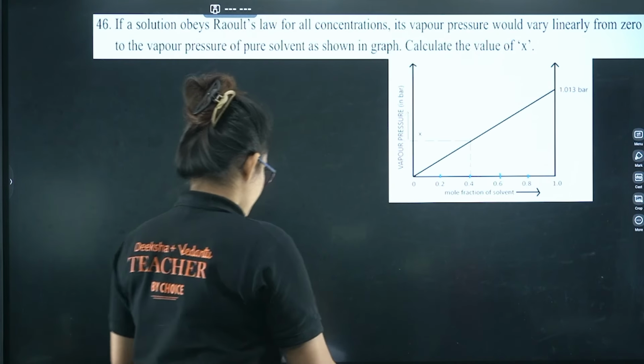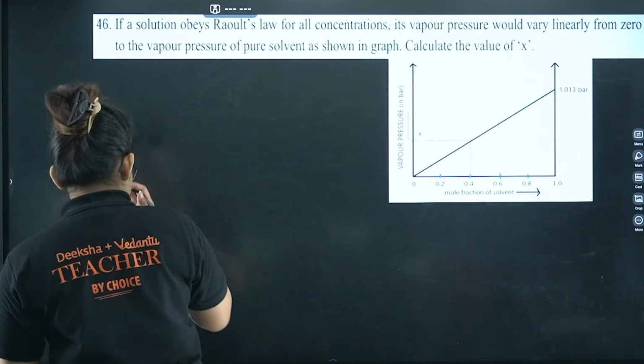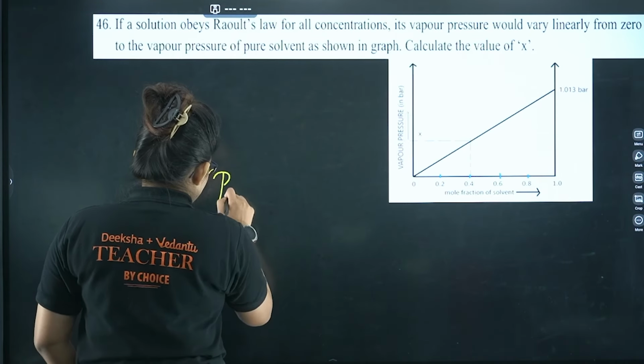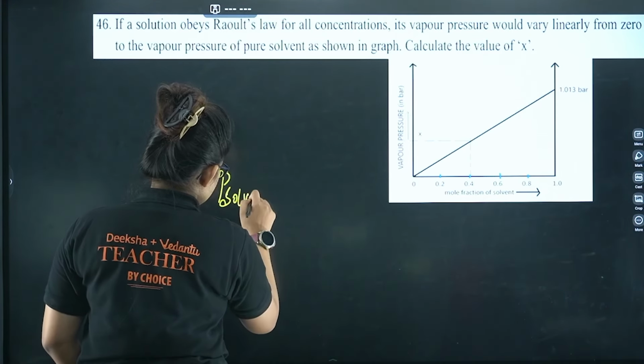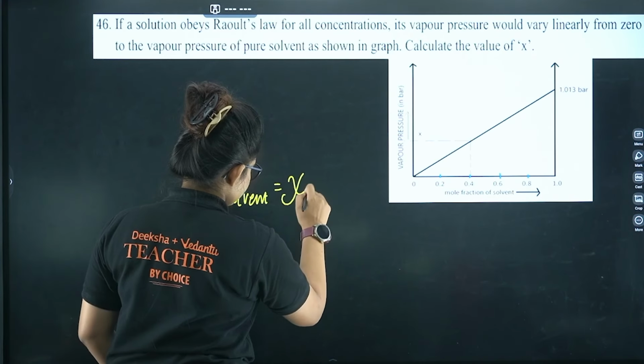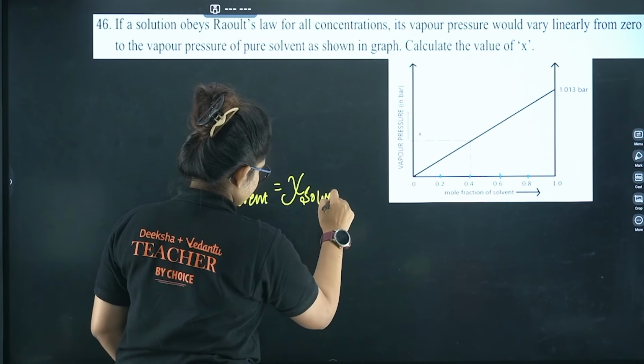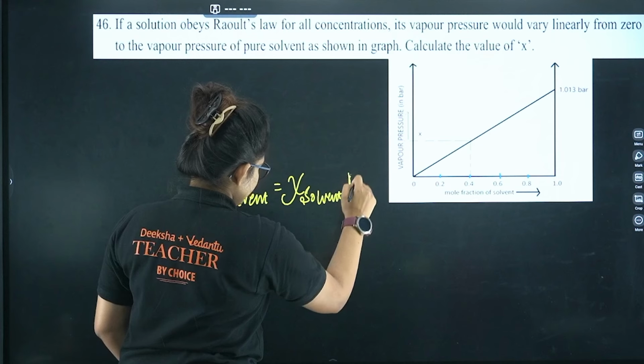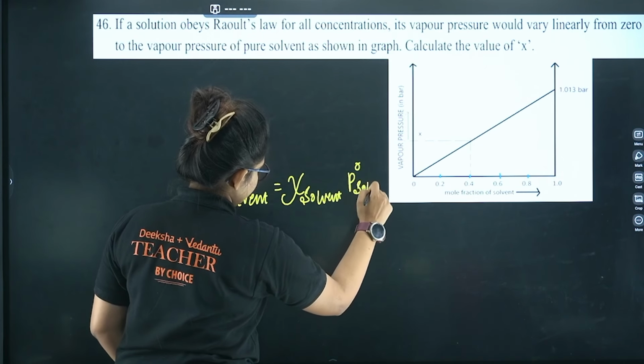Here I can use this formula: pressure of the solvent is equal to mole fraction of solvent into P0 of solvent.